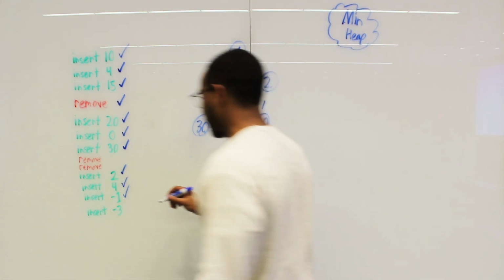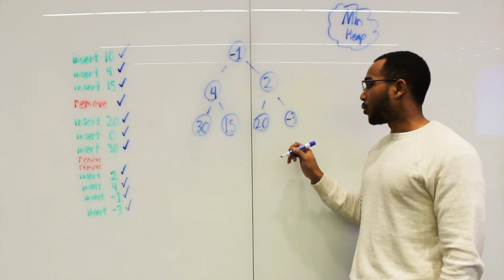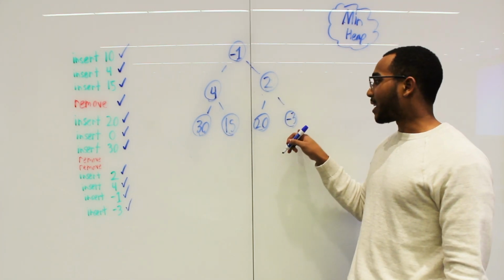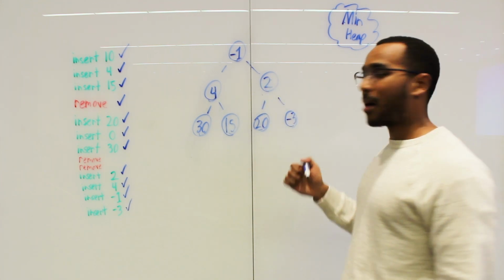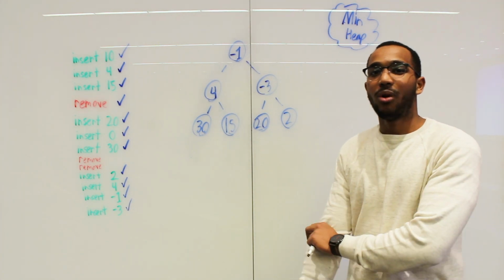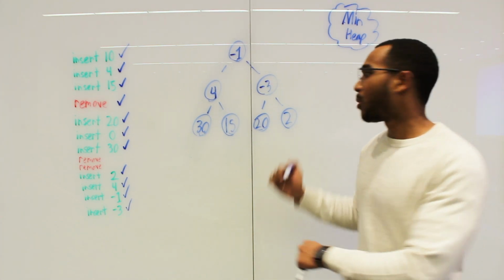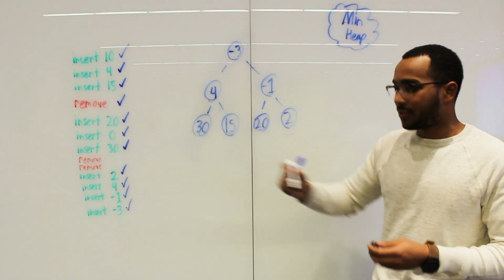Insert -3 finally. So we insert -3. The last place we can put it is right there. We insert -3. -3, am I less than my parent? Yes. -3 is less than 2. Do a swap. -3 and -1. -3 is less than -1. It's less than its parent. So do a swap. Okay, so now this is the final state of our heap after all of these operations.